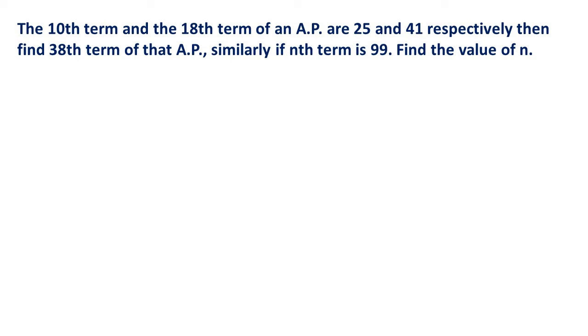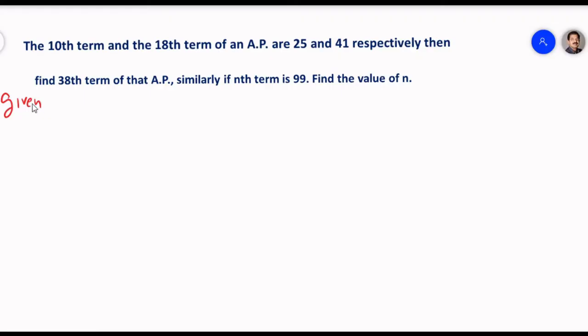We know that it is given that the 10th term is equal to 25, and the 18th term is equal to 41. This is what is given.